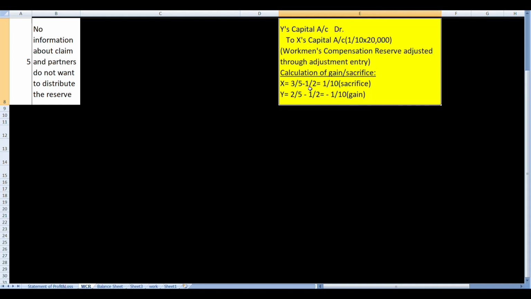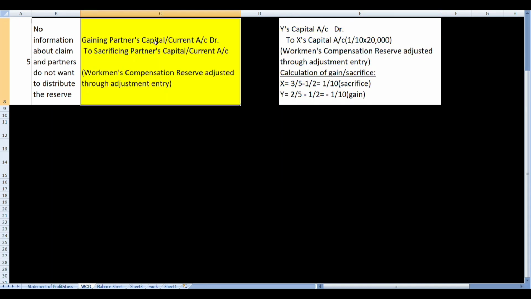So whatever will be the share of partner between X and Y, the amount will be adjusted by passing an adjustment entry. What adjustment entry? The gaining partner will compensate the sacrificing partner, because in future this amount of reserve which X should have got more of, instead of X, Y will be getting more.